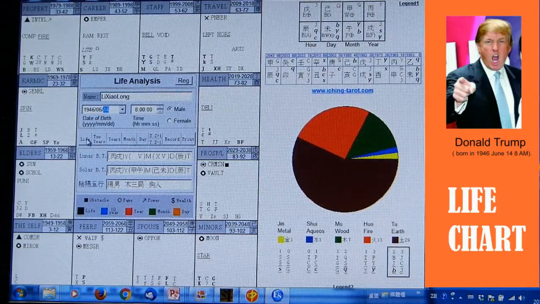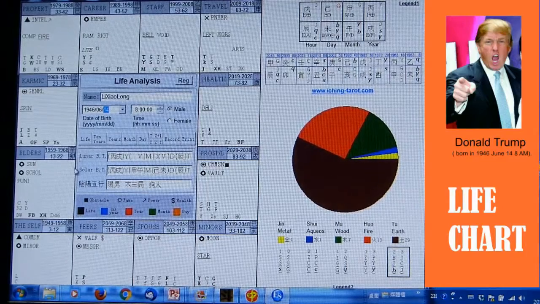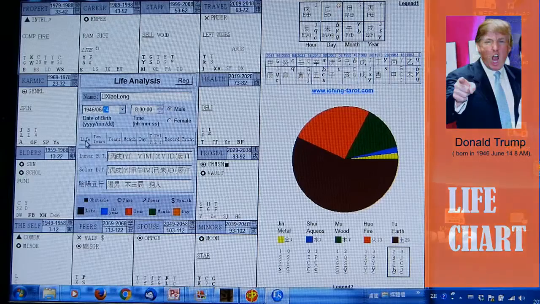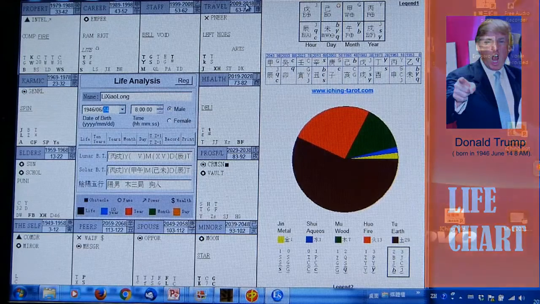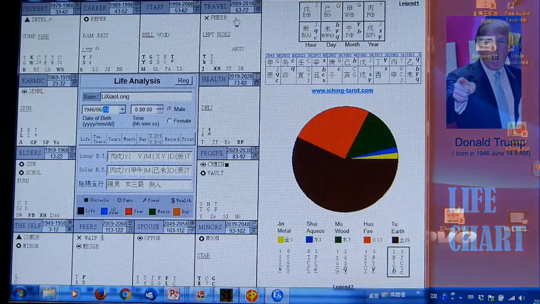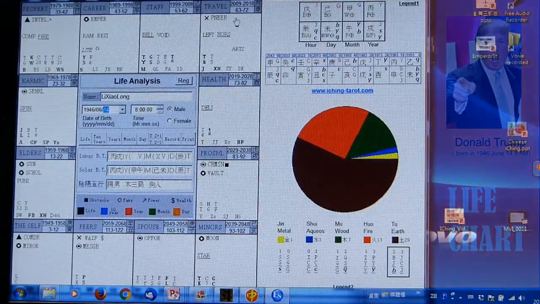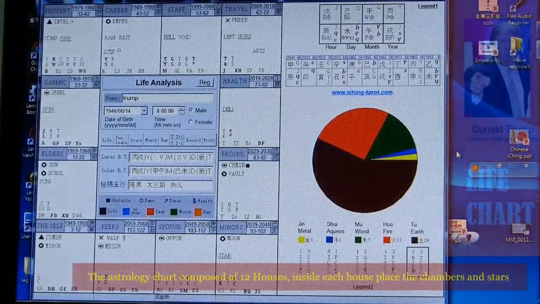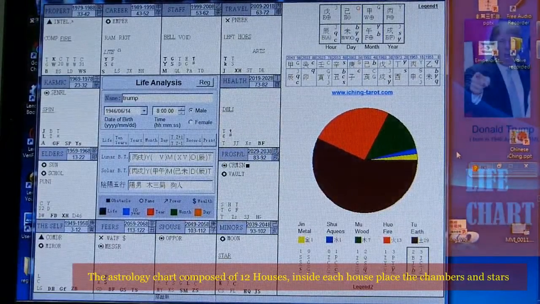First of all, let's have a look at the life chart. To generate the life chart is very easy. What you need to do is just press the life chart button here, and immediately all the stars and the chambers will appear in the different houses of the astrology chart. So let's spend a few more minutes to understand the contents of the astrology chart.